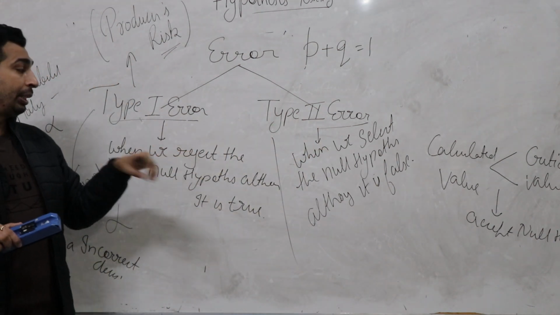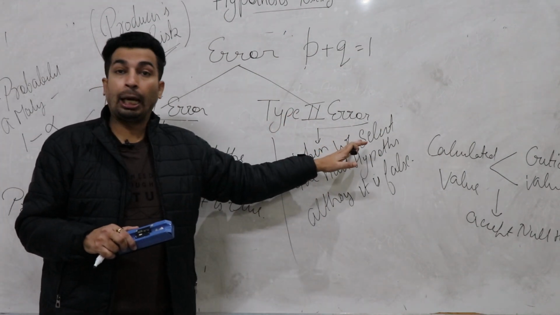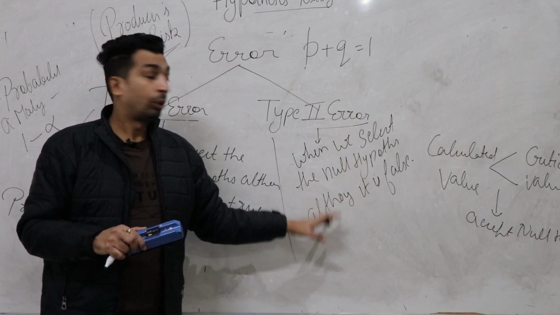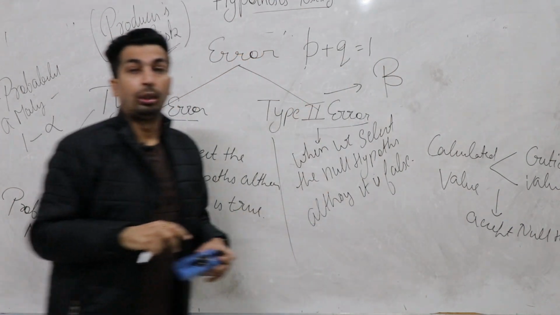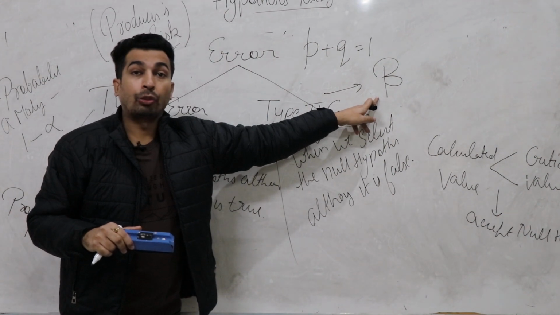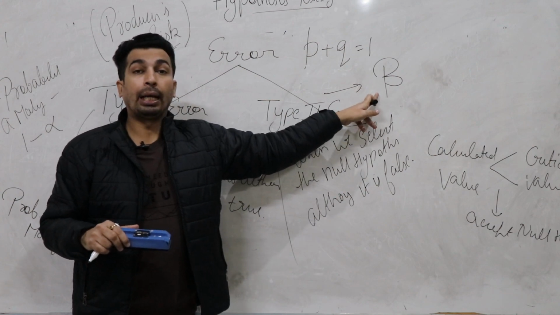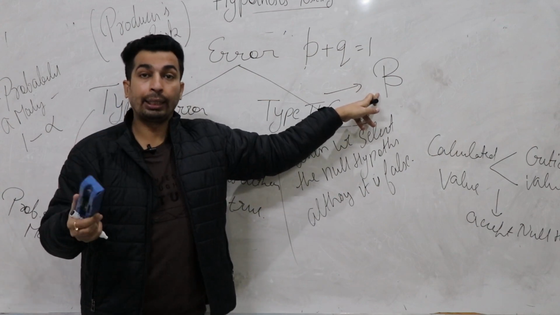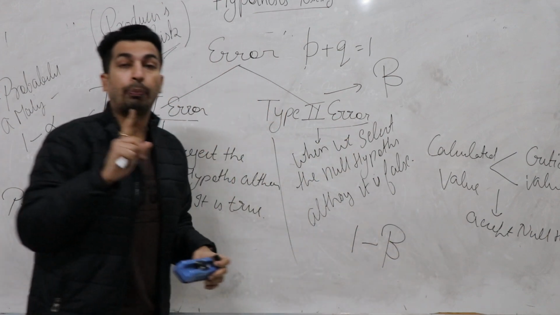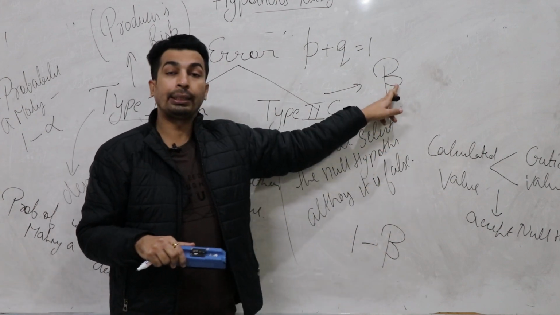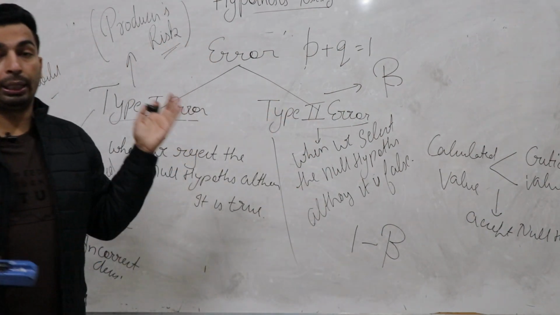Type 1 error is when we reject the null hypothesis although it is true, but type 2 error is when we select the null hypothesis although it is false. So that's called type 2 error, and type 2 error is denoted by beta. Beta stands for the probability of making an incorrect decision, and if you know the probability of making a correct decision in type 2 error, then the formula will be 1 minus beta, reason being total probability is 1. If you subtract the incorrect decision from 1, definitely you will get the probability of a correct decision. So that's the meaning of type 1 error and type 2 error.